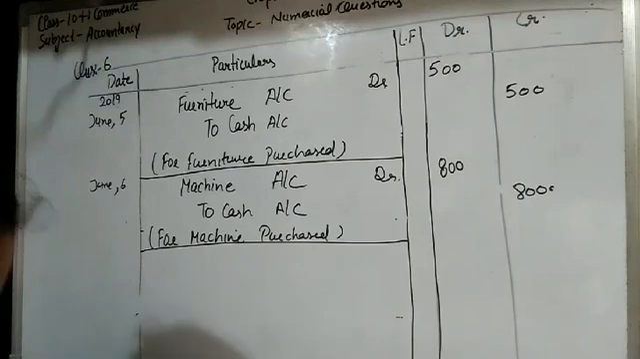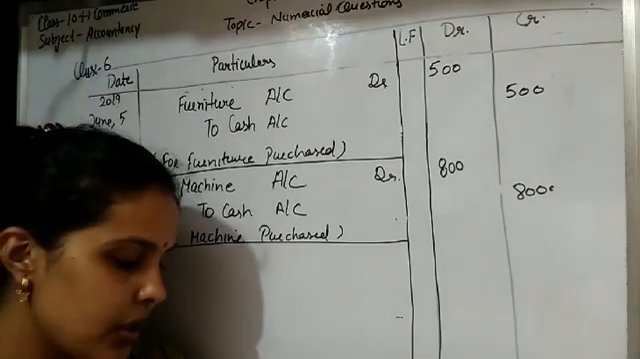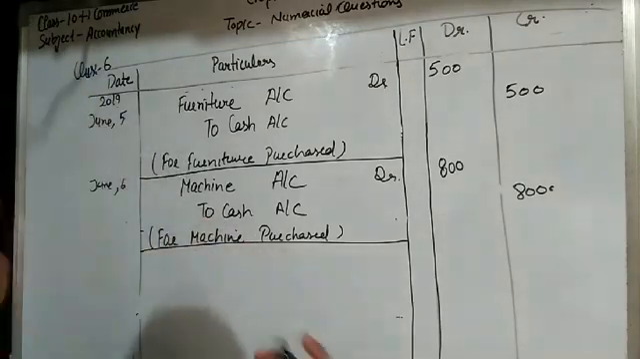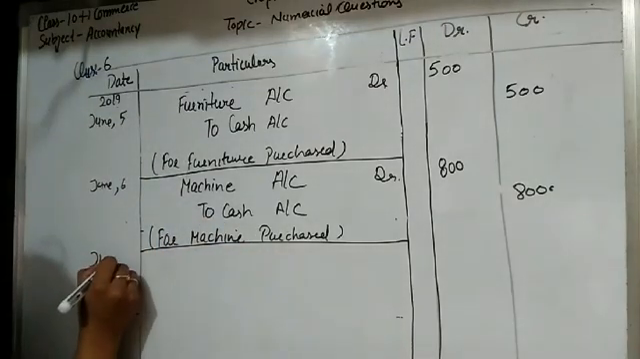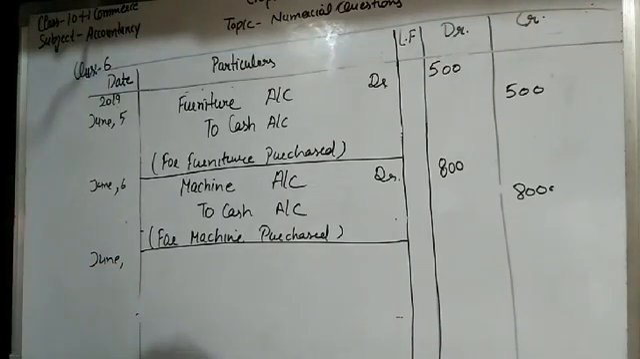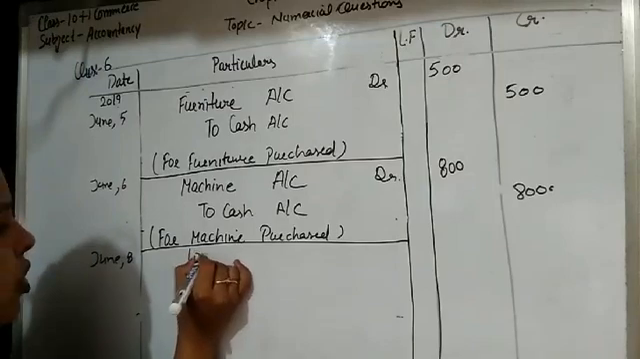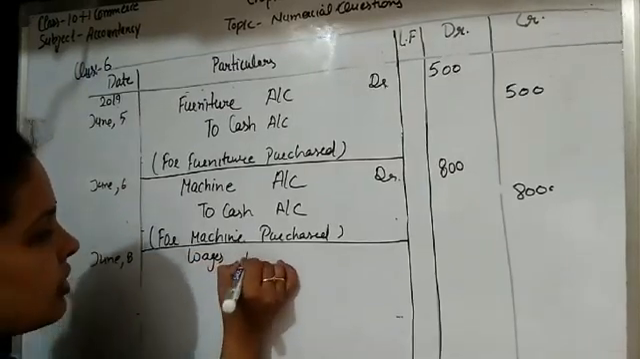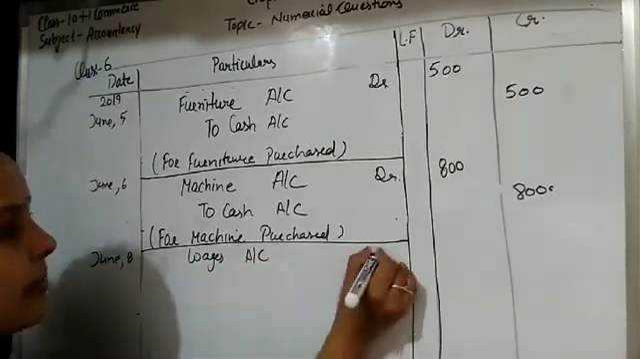Clear, students? Next transaction is paid wages. So student, this transaction is related to expense. Wages paid means expense paid, and this transaction is held on June 8. So wages are the expense. So all expenses are debited, student. So write wages account debit.